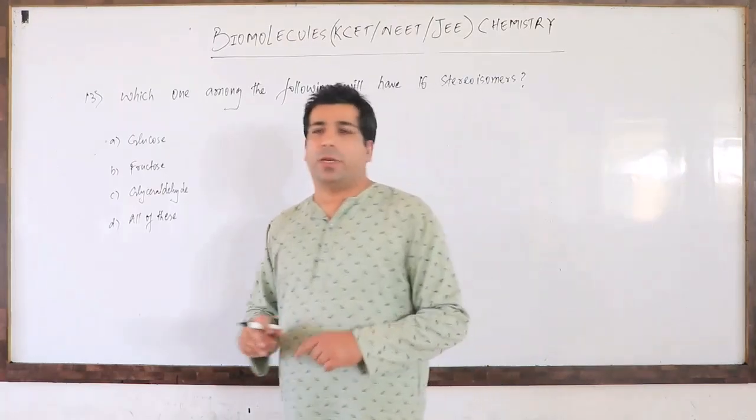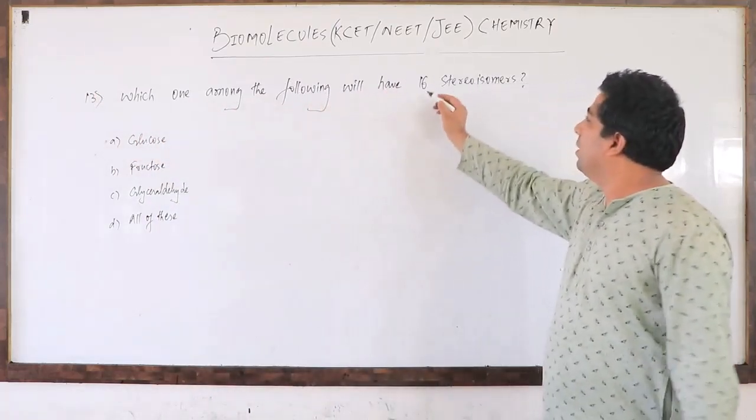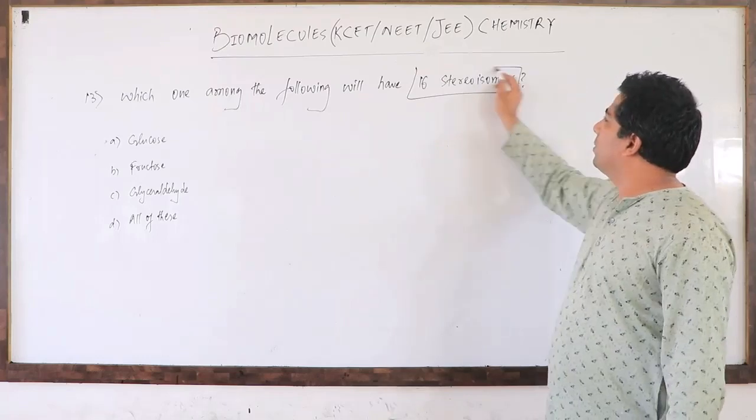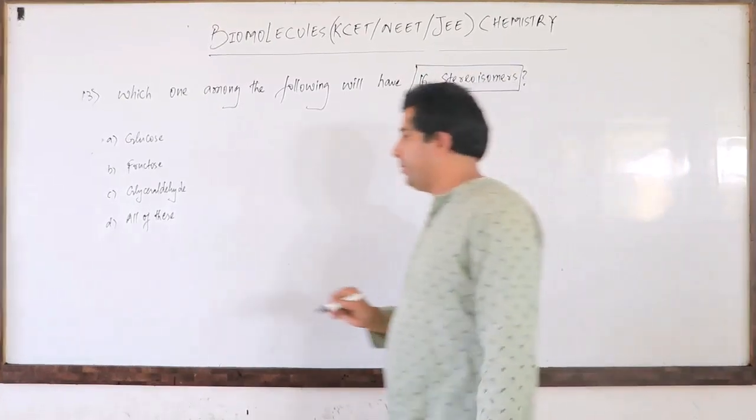Dear friends, let's talk about question number 30. Which one among the following will have 16 stereoisomers? First of all, let us understand what stereoisomers are.